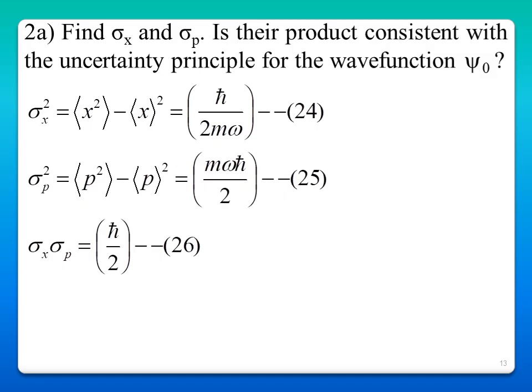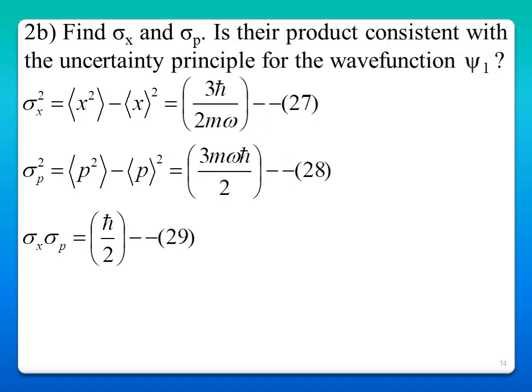Now we have to find sigma x and sigma p. Is their product consistent with the uncertainty principle? So sigma x squared is the expectation value of x squared minus the square of the expectation value of x. If you substitute this, we get h cross by 2m omega. For momentum, sigma p squared is the expectation value of p squared minus the square of the expectation value of momentum, equal to m omega h cross by 2. If you multiply these two, sigma x and sigma p, you get h cross by 2. So it is consistent with the uncertainty principle.